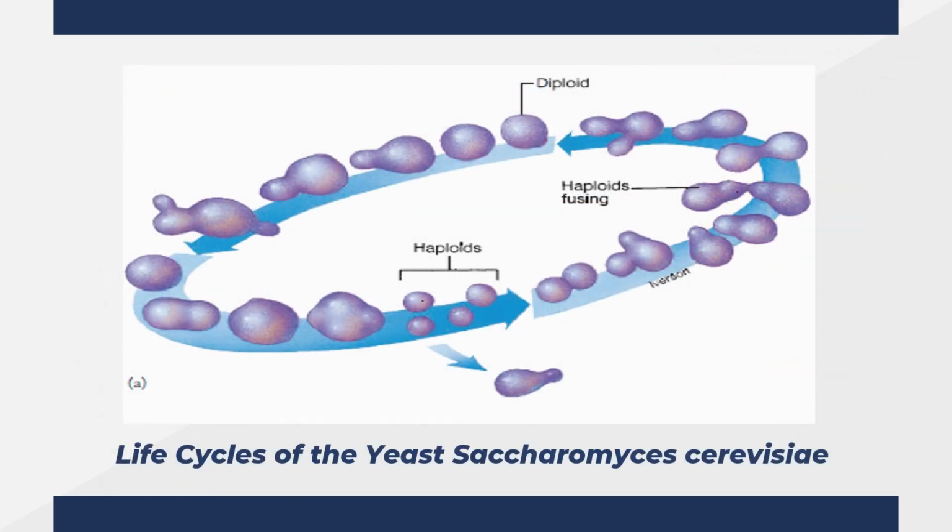Here is the life cycle of Saccharomyces cerevisiae, the budding yeast, which starts with fusion of 2 haploid cells. With their fusion, a diploid cell is produced, which later on undergoes meiosis to produce haploid spores again. They can also reproduce asexually through budding.